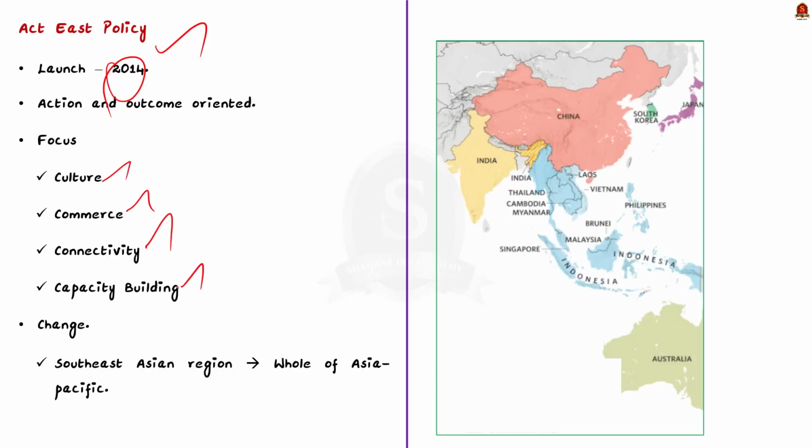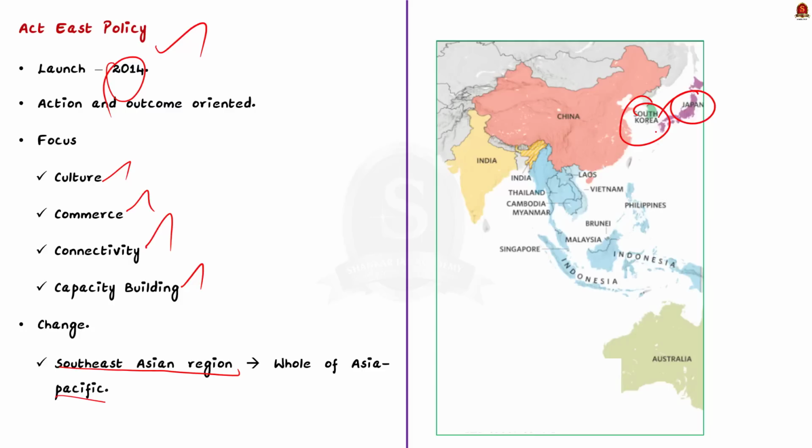See, Act East policy extends its area of action beyond the Southeast Asian region to cover whole of Asia Pacific. The policy covered even East Asian countries like the Republic of Korea and Japan. Through this policy, new relationships and strategic partnerships were forged by India with the Philippines, Malaysia and Vietnam. Through this policy also, India aims to prevent the dominance of China in both the South China Sea and the Indian Ocean.